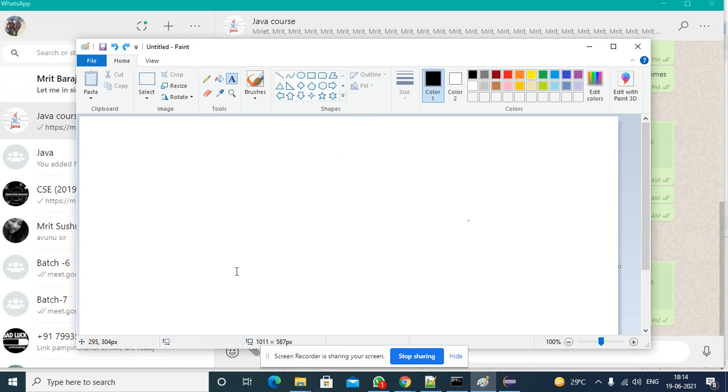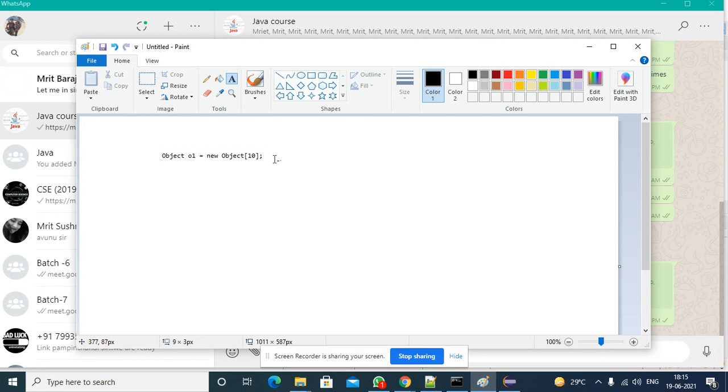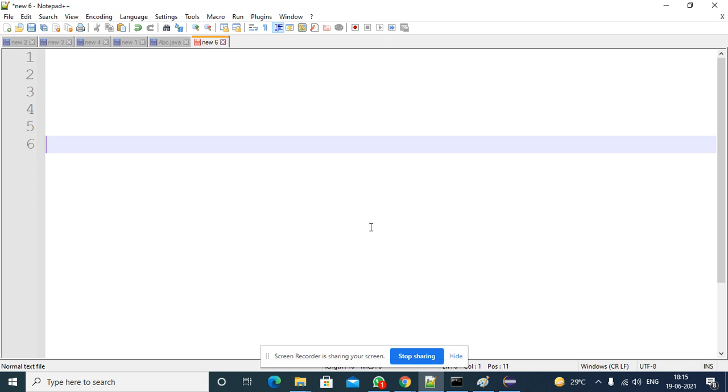Now I will try to create an array for the Object class. If you are unable to see, I will write it down in Notepad++.